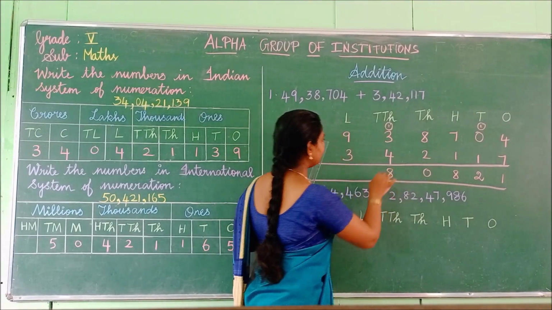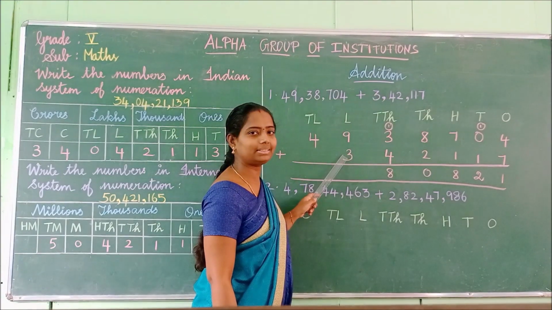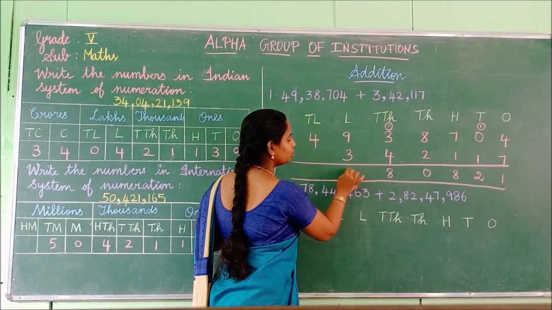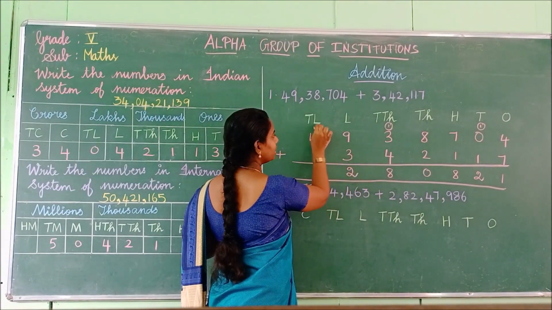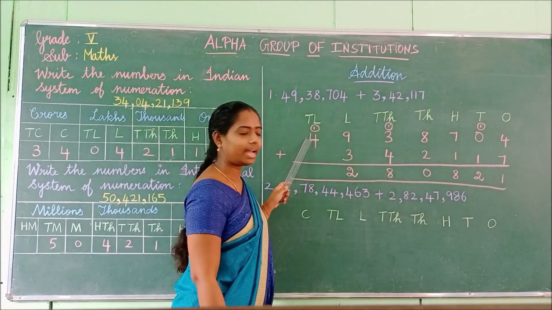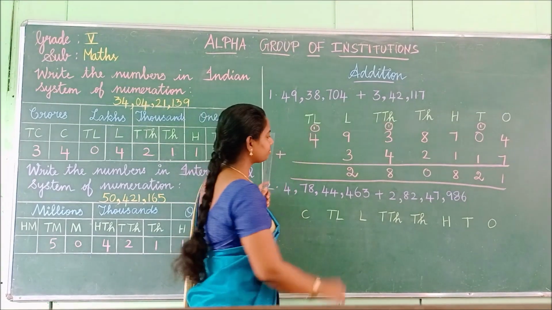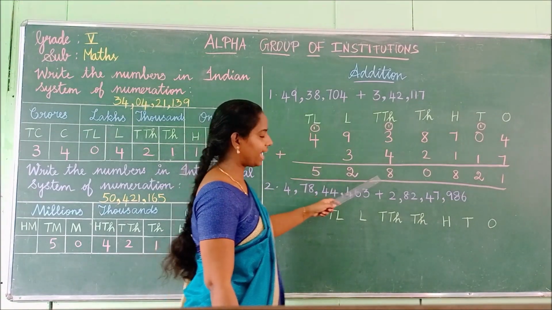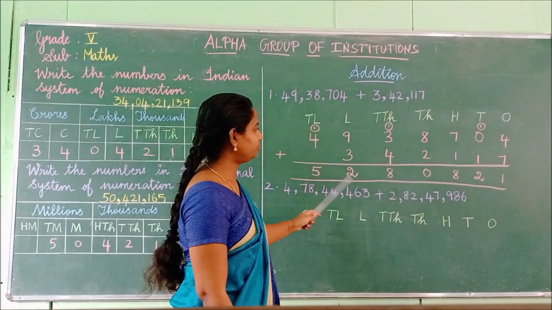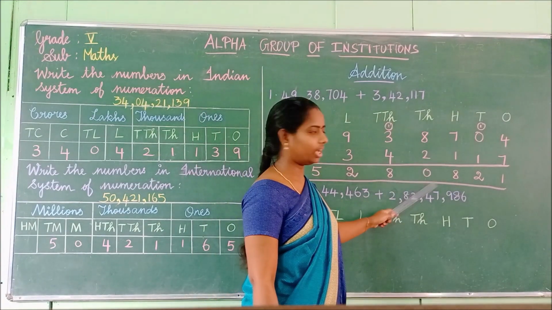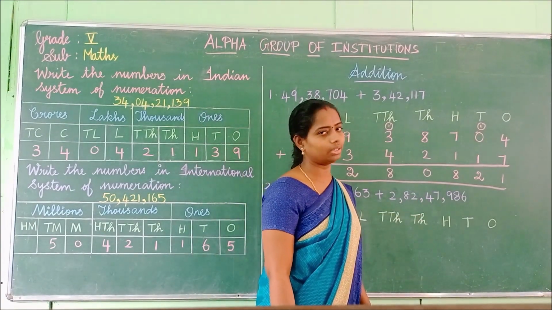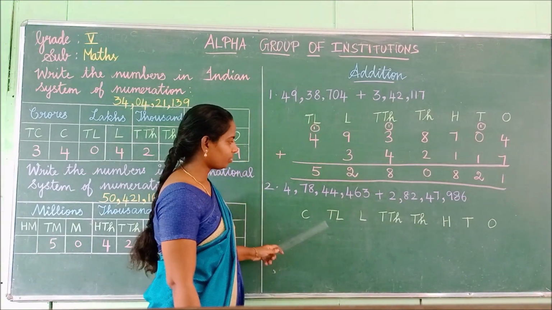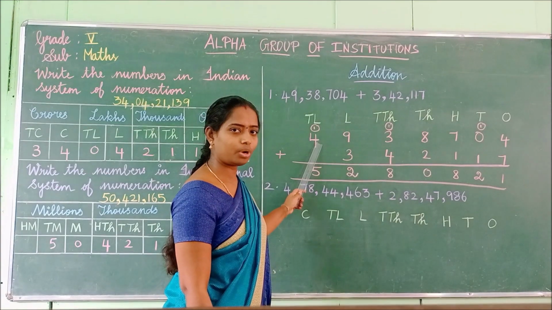Okay. 8. And then see, 9 plus 3, how much, children? 12, isn't it? 9 plus 3, 12. Okay. 2 you have to carry over 1 here. Okay. Here, what is the answer? 4 plus 1, 5. Okay. We find out the answer, isn't it, children? See, 52 lakh 80,821. Okay, children. First problem is over. Shall we go to the second one? See, like this. What I said is the first problem.